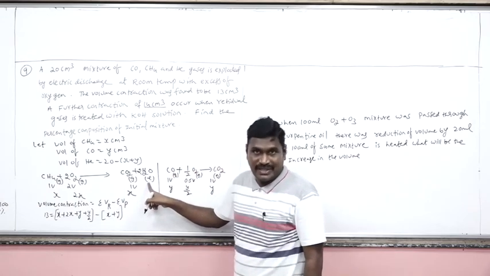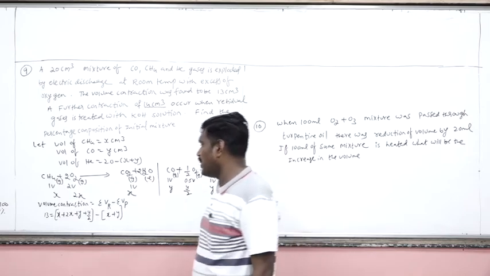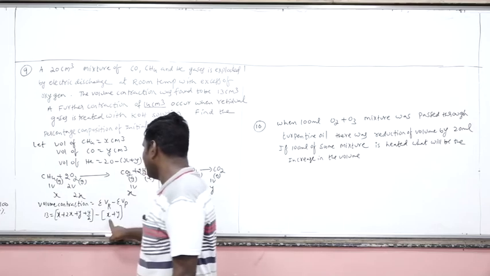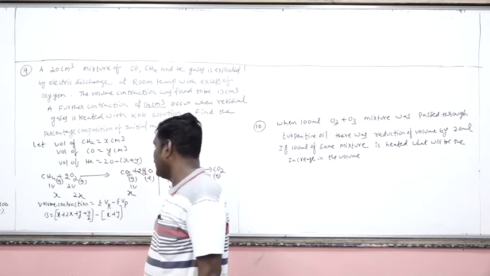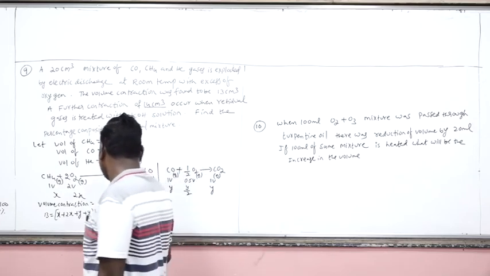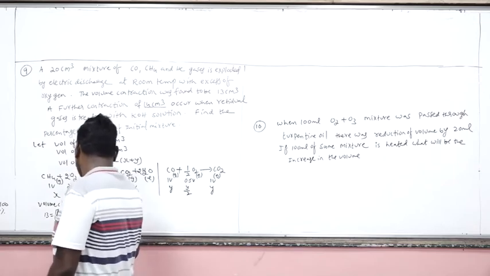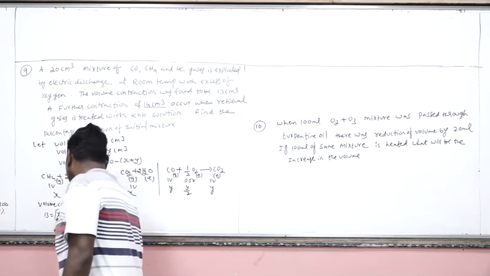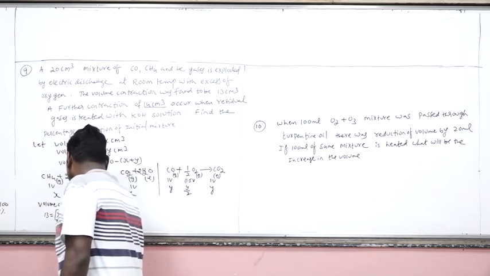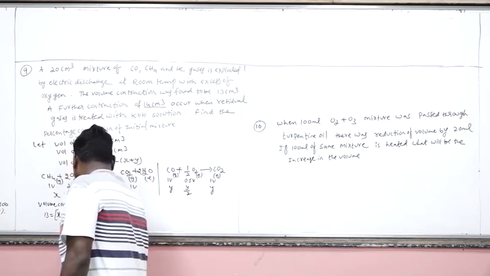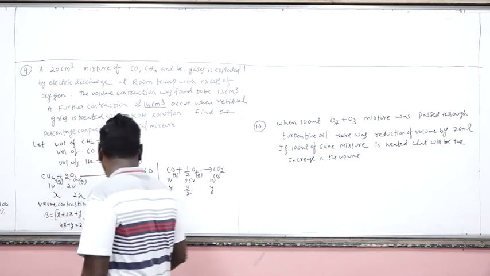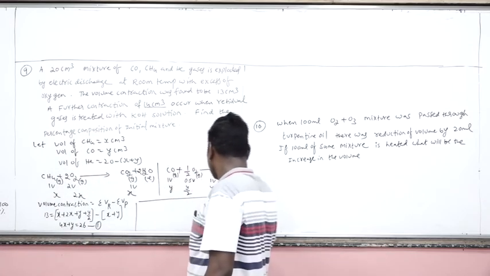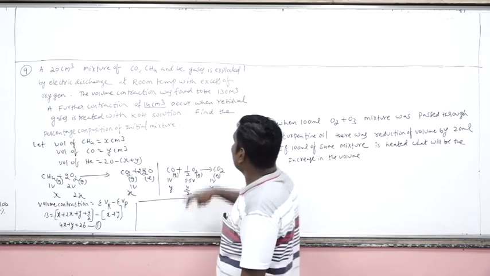Water volume is not considered because it is a liquid. Okay, so here x cancels, y gets cancelled. So finally you have 4x plus y is equal to 26. So 4x plus y is equal to how much? 26, equation number 1. Okay, now here one more piece of information is given to you.